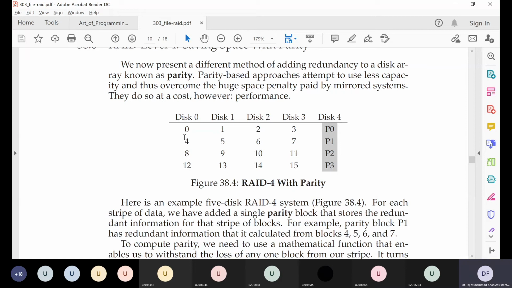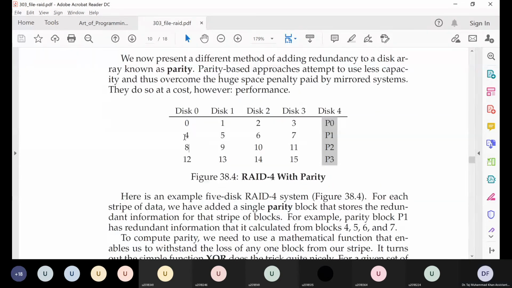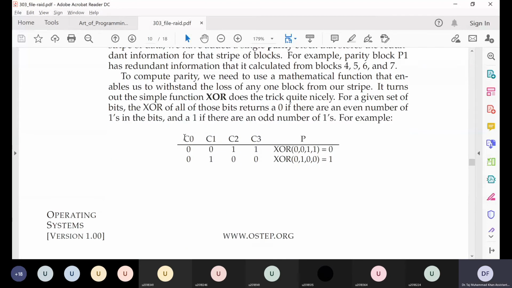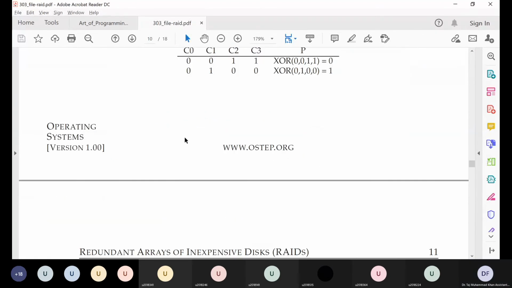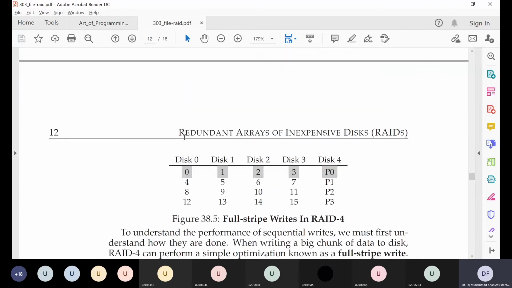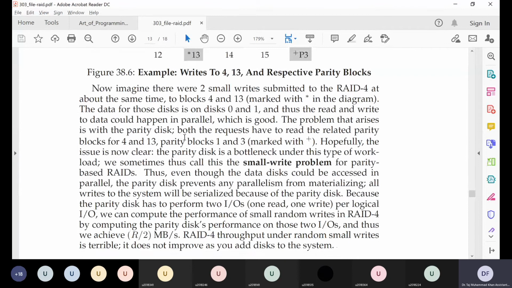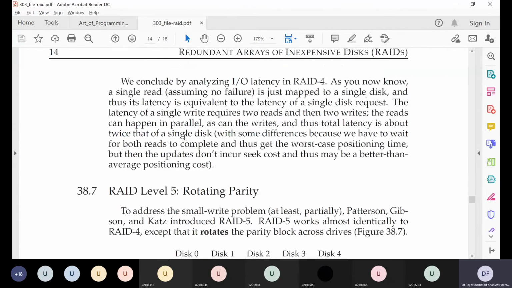In RAID level 2, we have less capacity, but it is possible that we are lucky and we might survive the failure of 2 disks. So this is like a trade-off between capacity and reliability. So this is disk 4, and this is parity, restore.